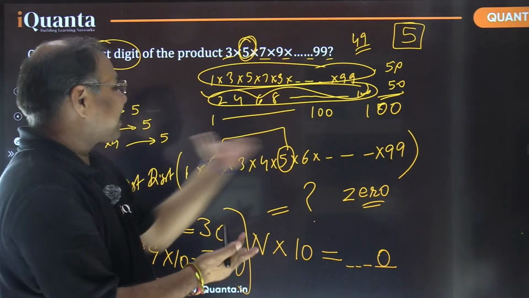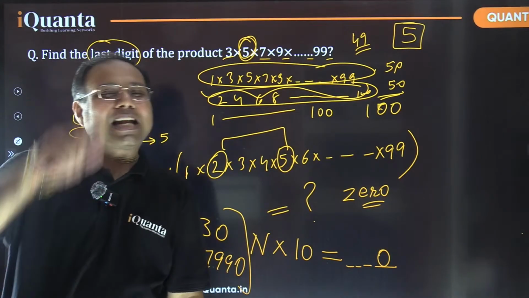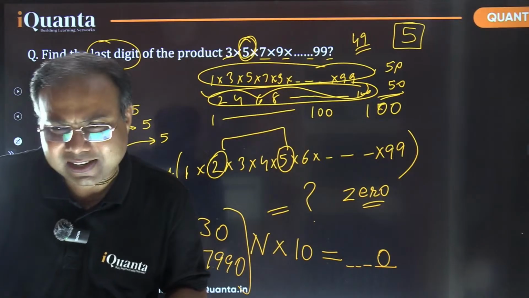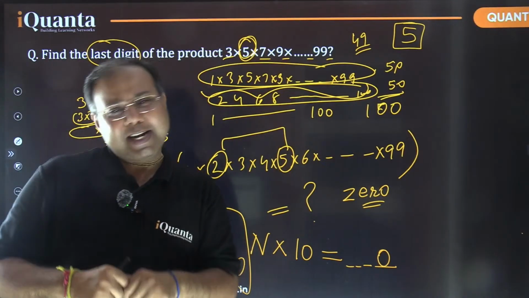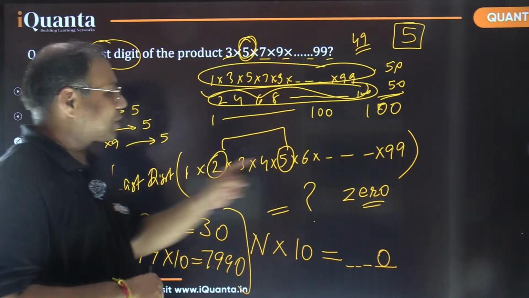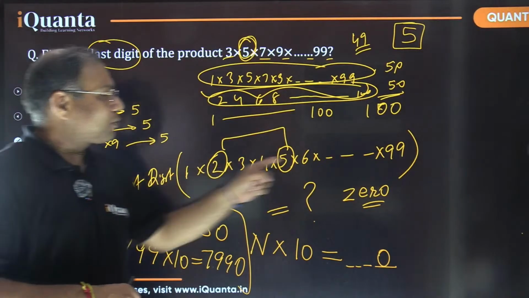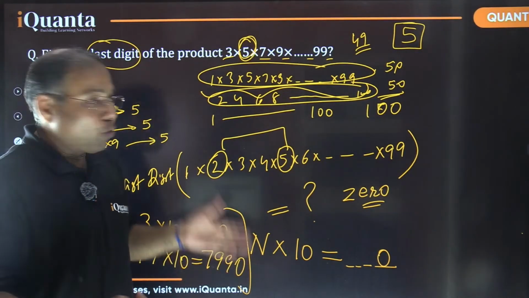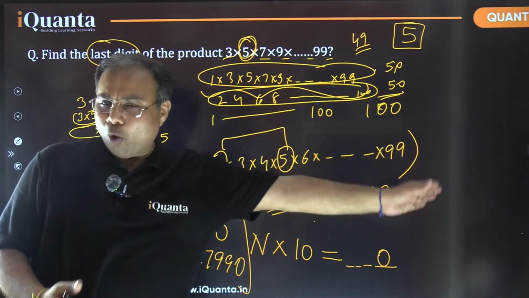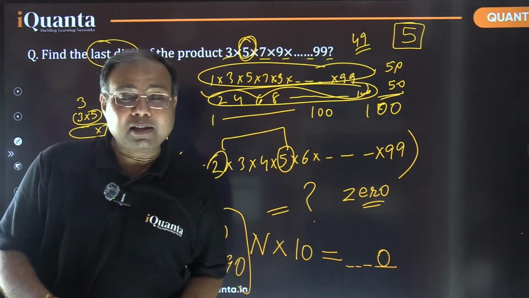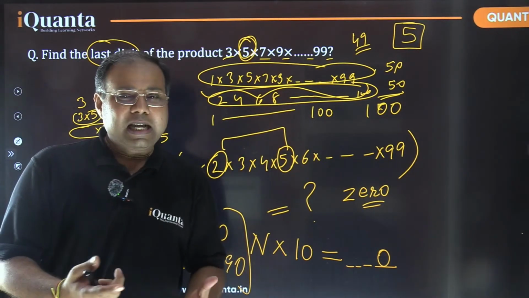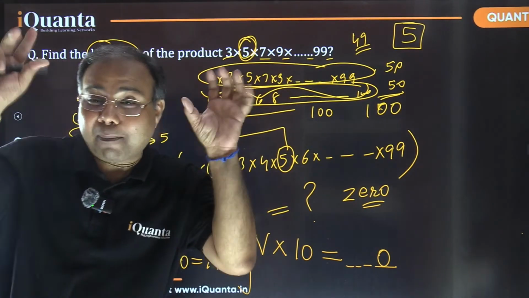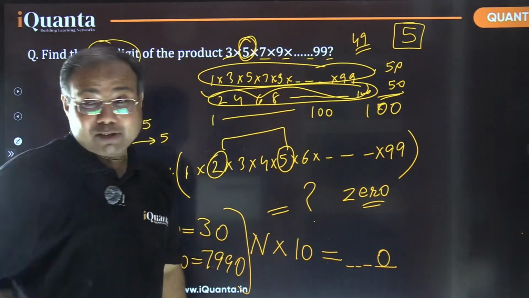Sneha, why should we? It is there, no? You see in the question. See, whenever a question is asked, that means there should be some way to answer it, right? And that you are supposed to identify. So in this question, when I asked you what is the last digit of the product of these 99 numbers from 1 to 99, what is the way out? Do I need to multiply all of them? No, I need to see what can be done to answer this question faster. And that's where you need to lighten up your brain cells, which many of the students were able to do.